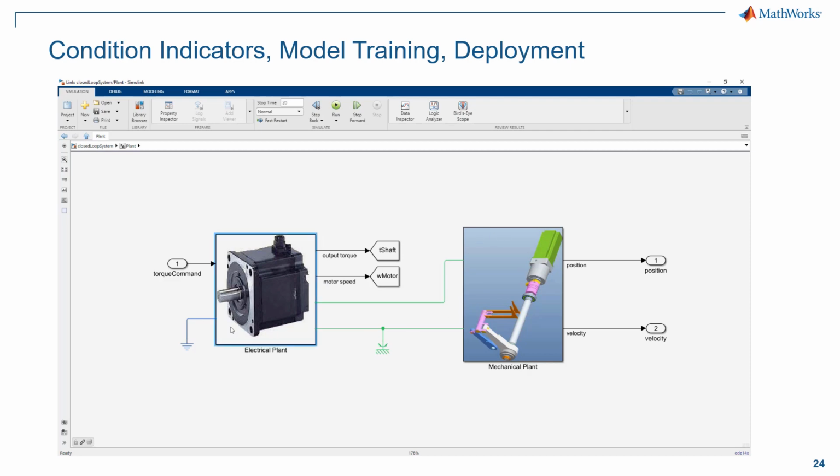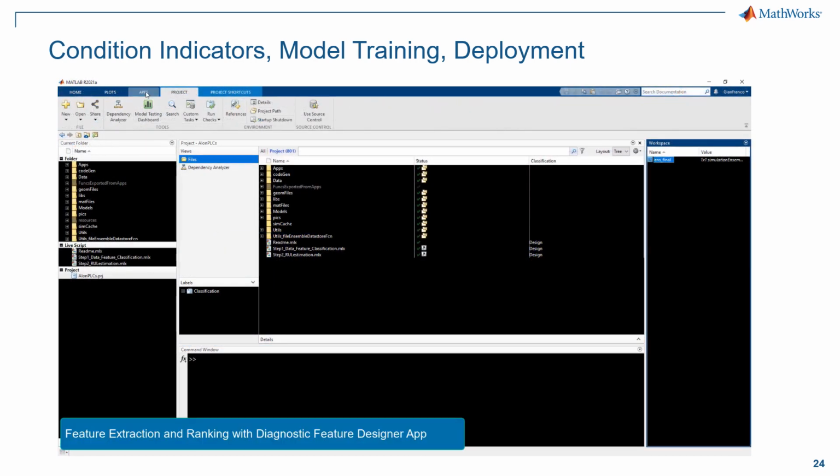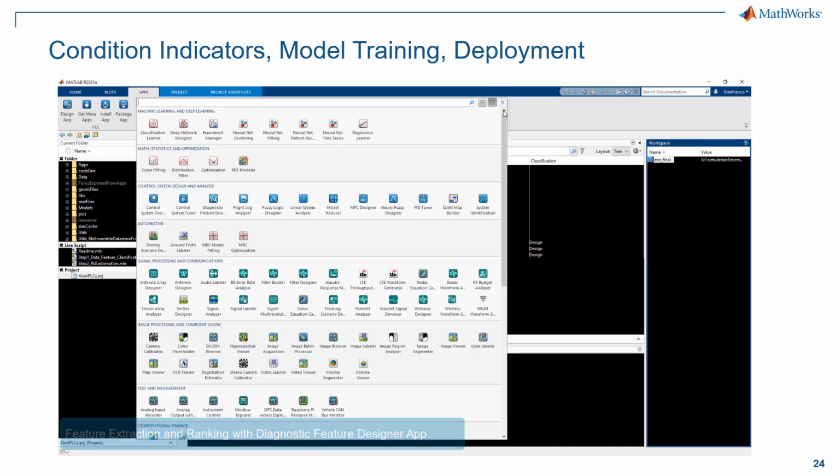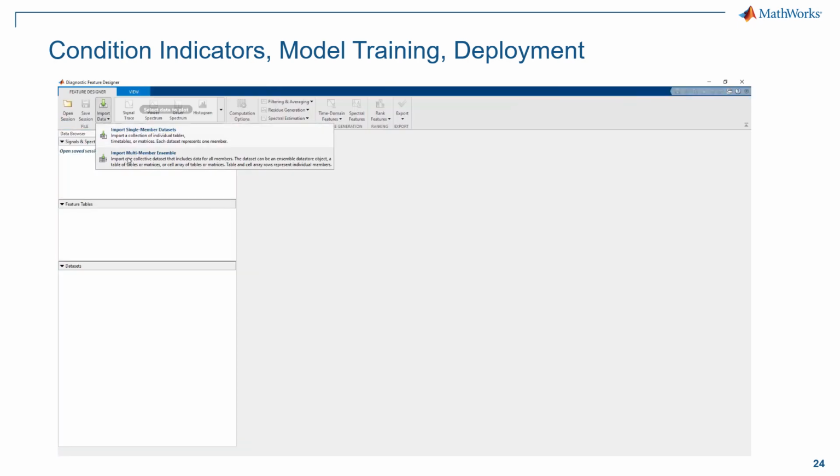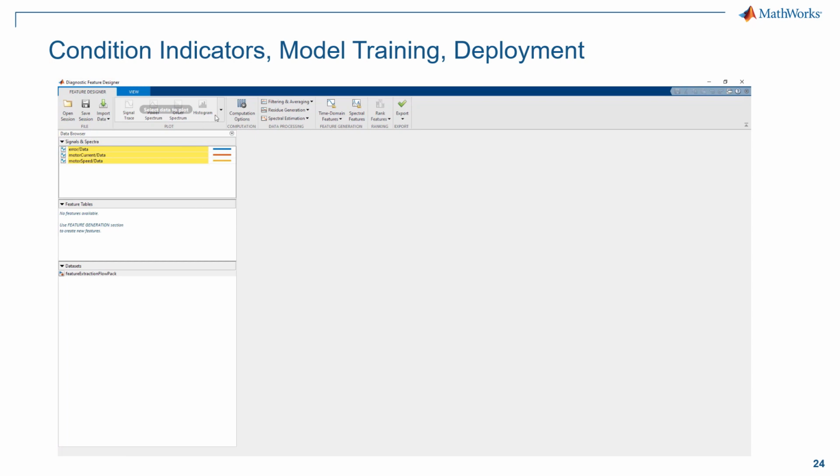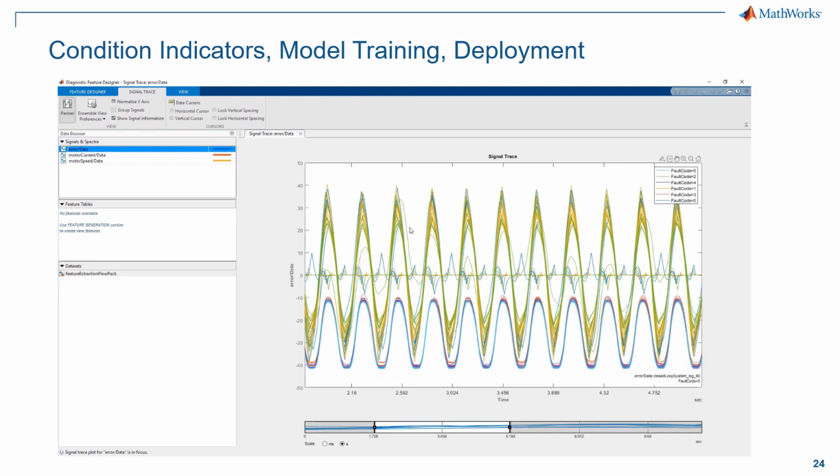So then after using the models to generate over 2000 simulations and reorganizing and processing data as seen a while ago, I moved to the Diagnostic Feature Designer app from the Predictive Maintenance Toolbox. In this graphical user interface, it is possible to find all the functionalities and tools to visualize data, calculate features in time and frequency domain, and visualize them.